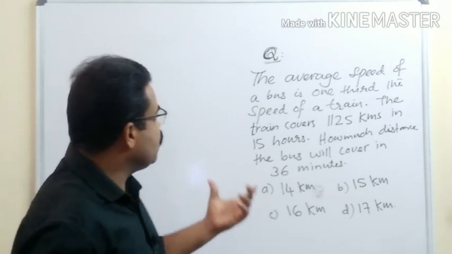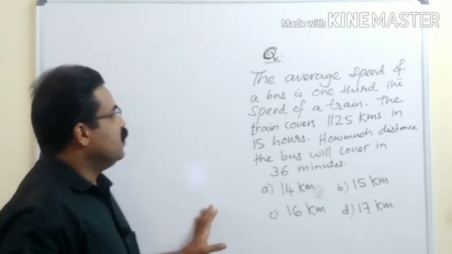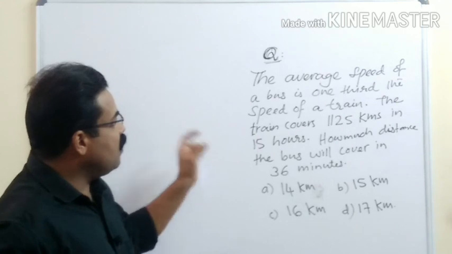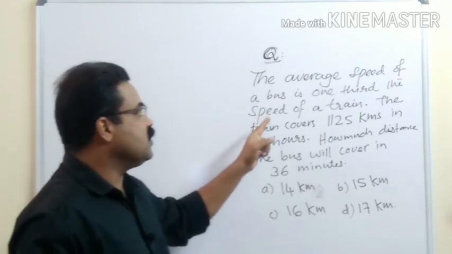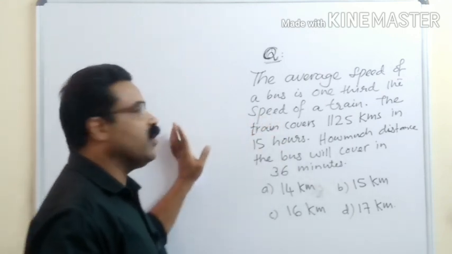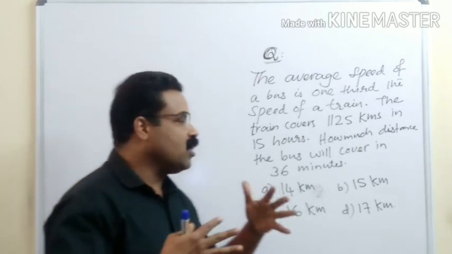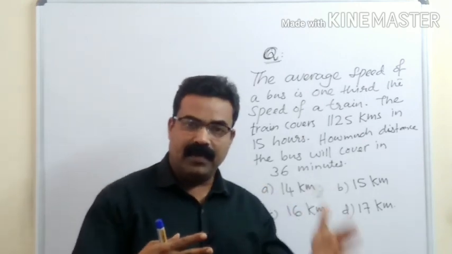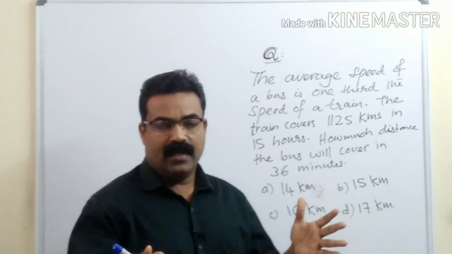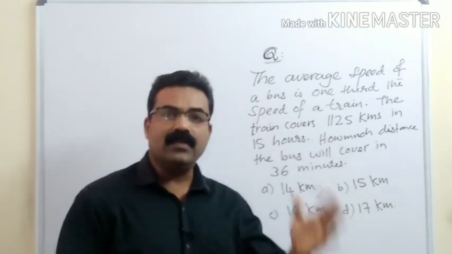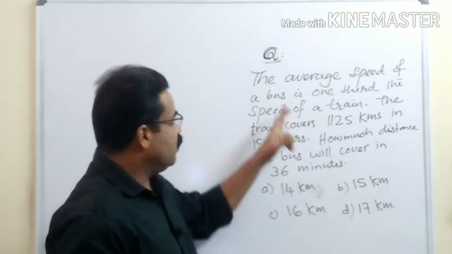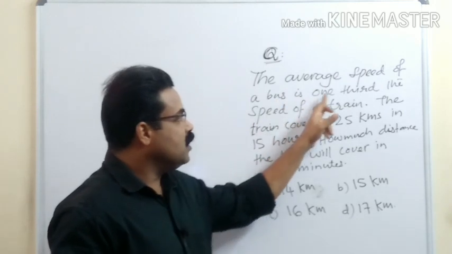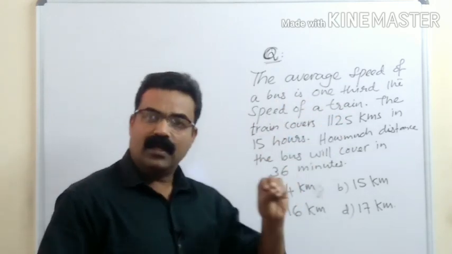Okay, so next question is here on your board. The question is, the average speed of a bus is 1/3 the speed of a train. So here we are talking about the speed of a bus and the speed of a train. So speed of bus is 1/3 of the speed of the train.